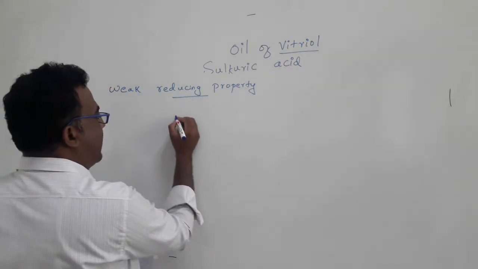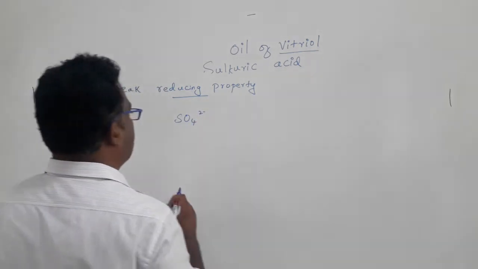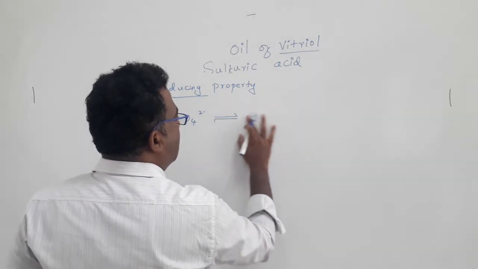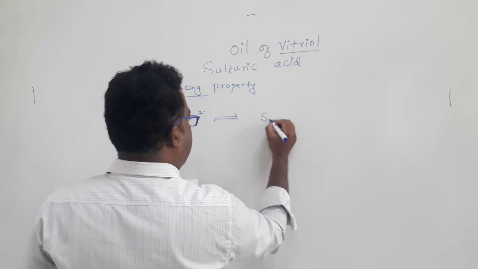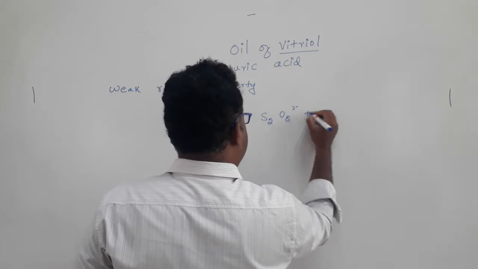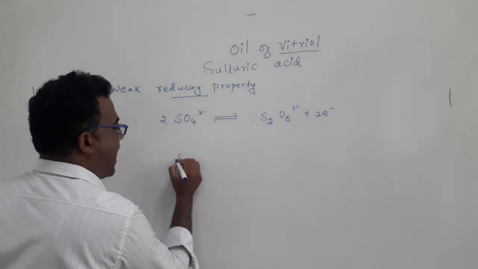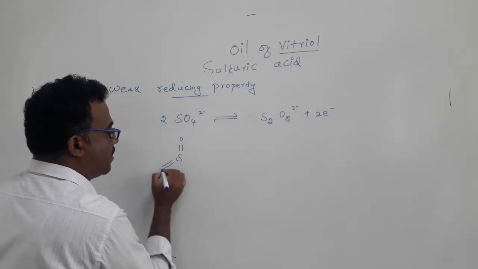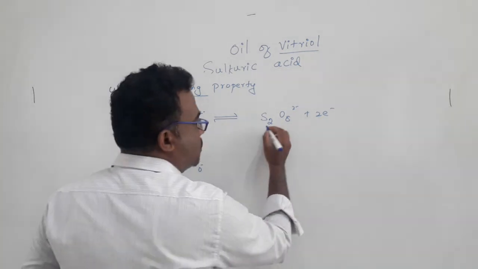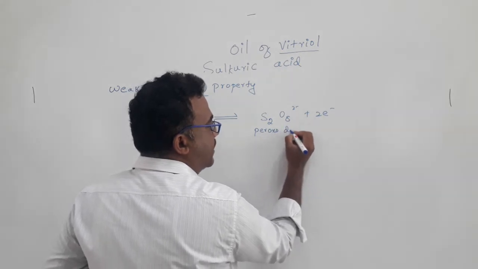So, if we take the sulfuric acid having anion sulfate, it can undergo dimerization. S2O8 2 minus plus 2 electrons. I mean, this will be 2 sulfate ions. So sulfate, we know the structure. It has tetrahedral geometry. But when we go to peroxo, this species will be called as peroxo disulfate.